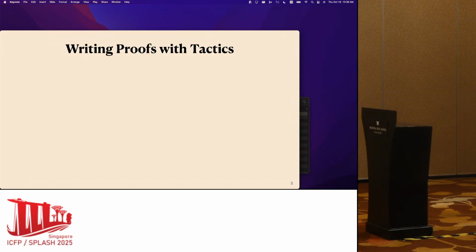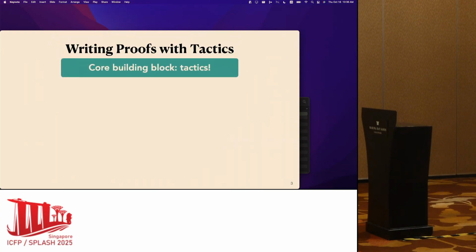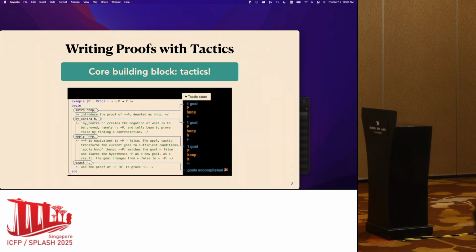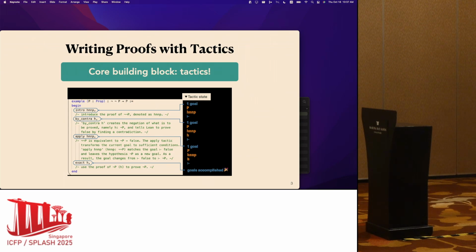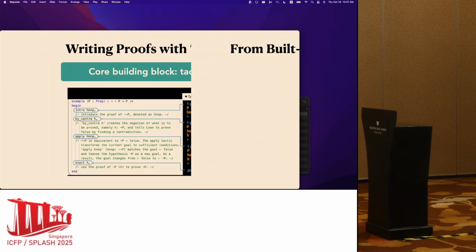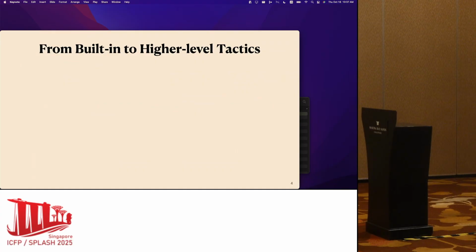As I'm sure many of you already know, the core building blocks in ITPs are tactics. A tactic can be seen as an action we can make to do a one-step transformation to the proof state. For example, we can introduce a variable to the context, or rewrite the goal using some lemmas. Then we can use these tactics to gradually transform and simplify our proof goals until all the proof obligations are discharged. So great, these tactics are quite powerful.